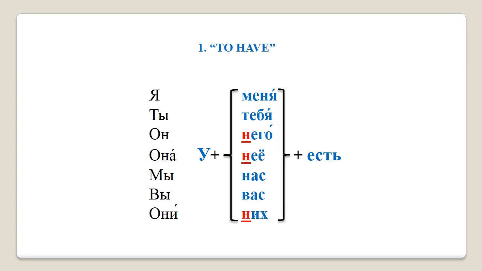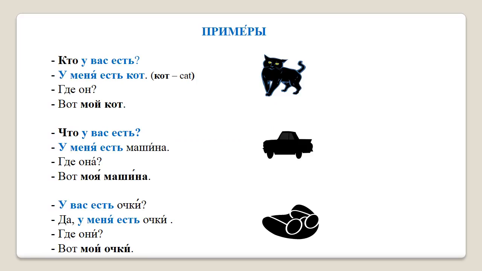Please note that the preposition u and the verb есть will remain the same, regardless of the personal pronoun that we are using. Now let's have a look at some of these examples. Примеры, примеры. I will read each dialogue till the end first and then translate it.